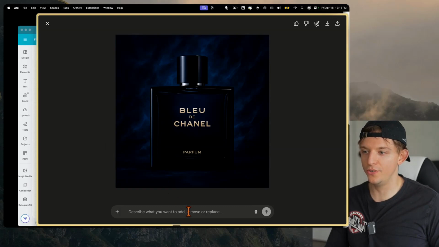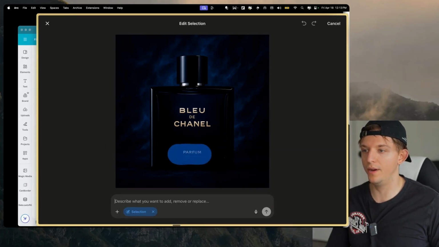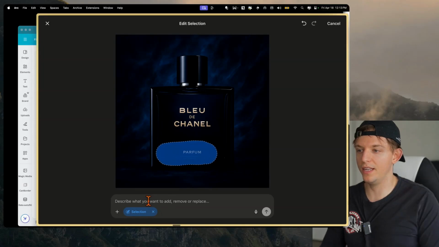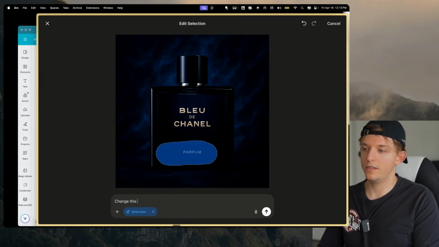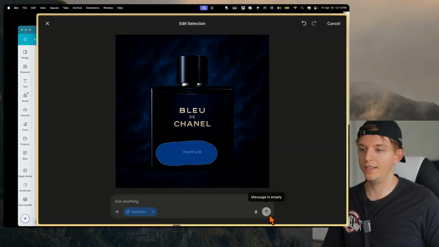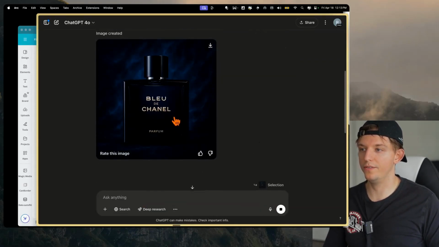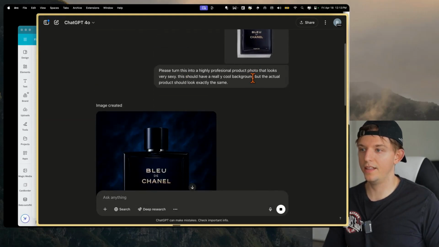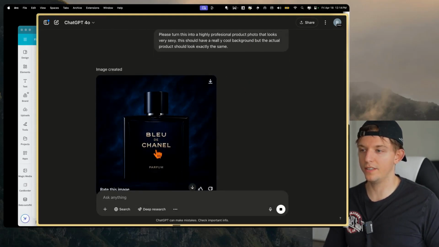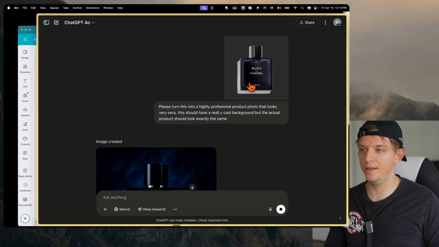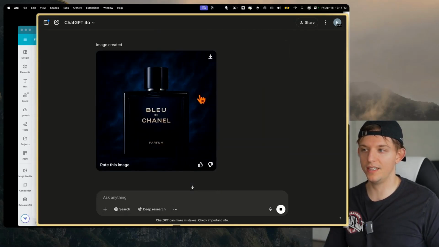And we can actually do specific edits. So let me show you something real quick. I don't know why my mouse cursor isn't showing up over the selection, but we can select a certain area on the photo, as you can see right there. And what we can do is we can say, change this text to Riley Brown, the goat. And we can now edit this highly professional product photo. And it looks like it got basically the ratio, like this font and spacing looks to be exactly the same colors. It just has really clean lighting.